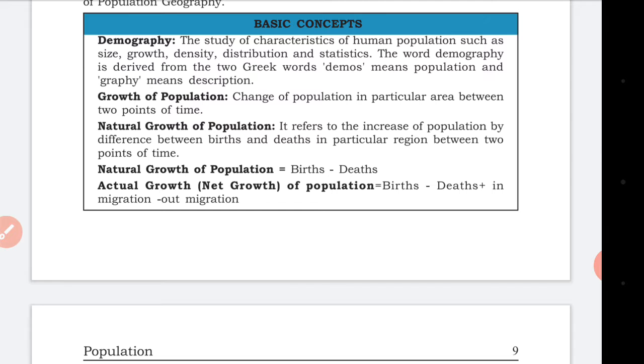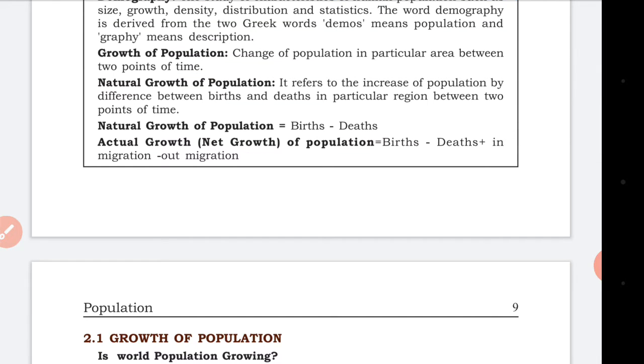Population description, that's it. Growth of population is the change of population in a particular area between two points of time. When we take two areas, like Kerala and Telangana, and calculate the population growth at one point of time, we call it growth of population.